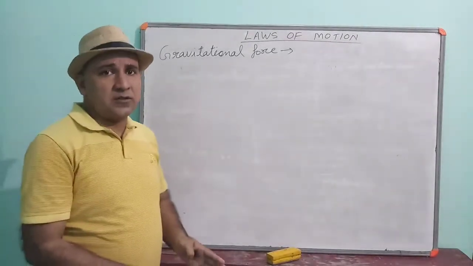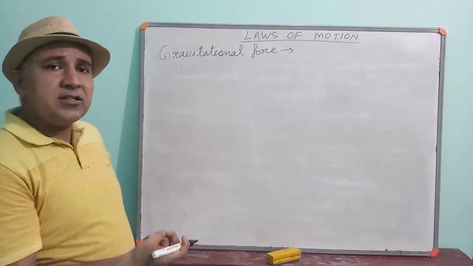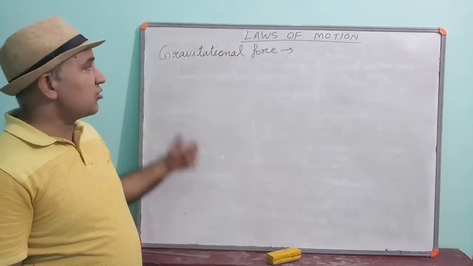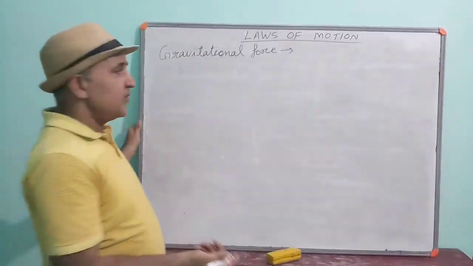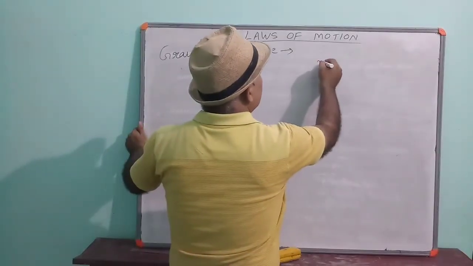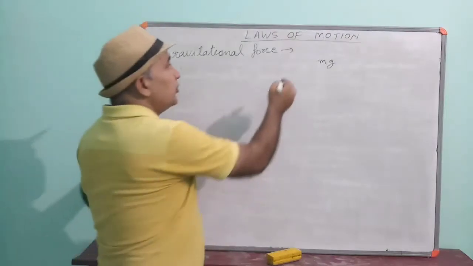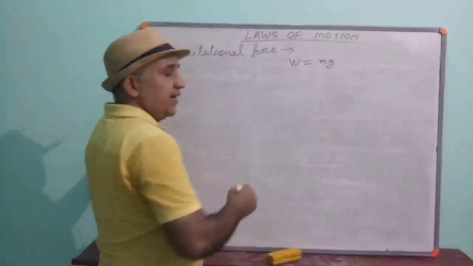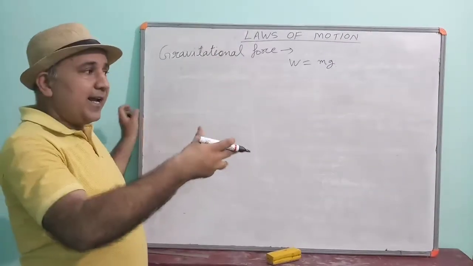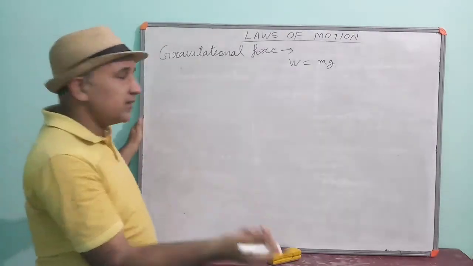Even on the earth also, the earth is attracting each object towards it. That is called the gravitational force. On the earth, gravitational force is equal to m into g, which is equal to the weight of the object. And in the universe, every object is attracting each other.